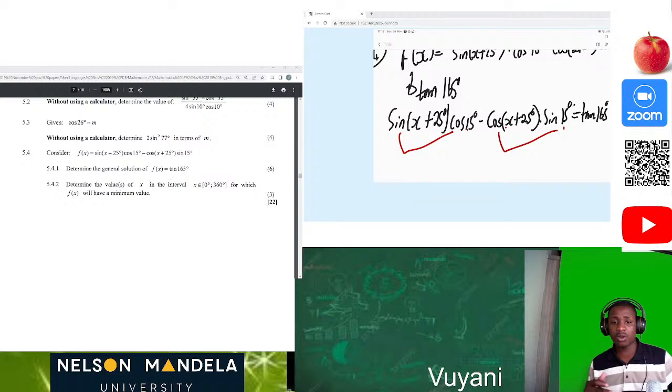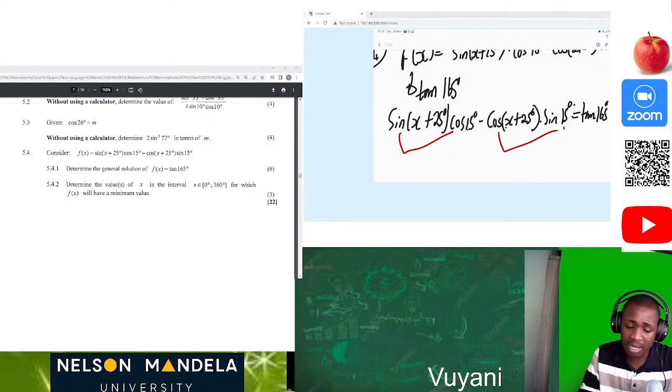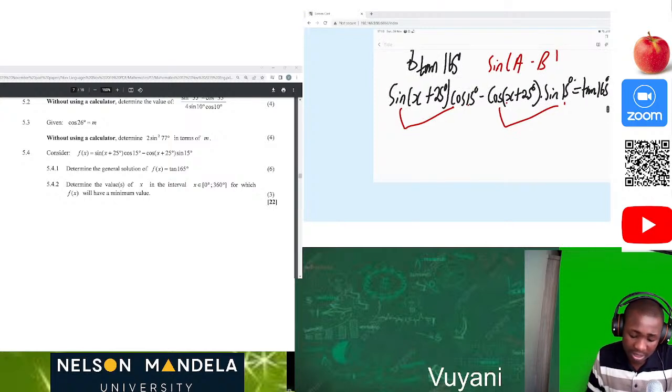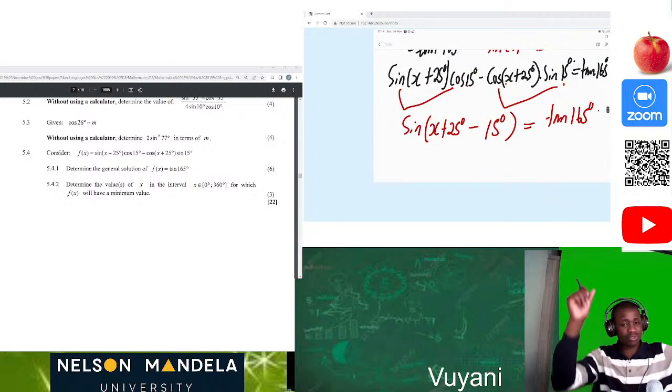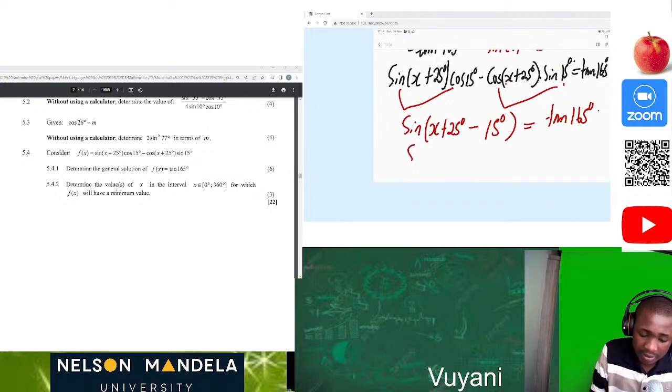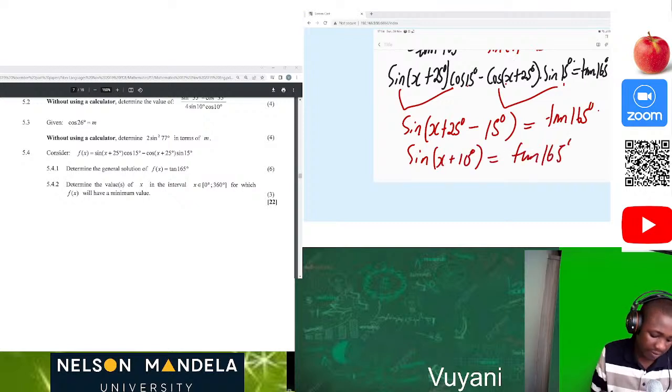Sine, cos, cosine. Then there's a negative sign, which means we must apply sine of a minus b. Just like that. So this is now sine of a, which is x plus 25, minus b, which is 15 degrees. Then we equate it to tan of 165 degrees. Then now we have sine of x plus 10 degrees equal to tan of 165 degrees.